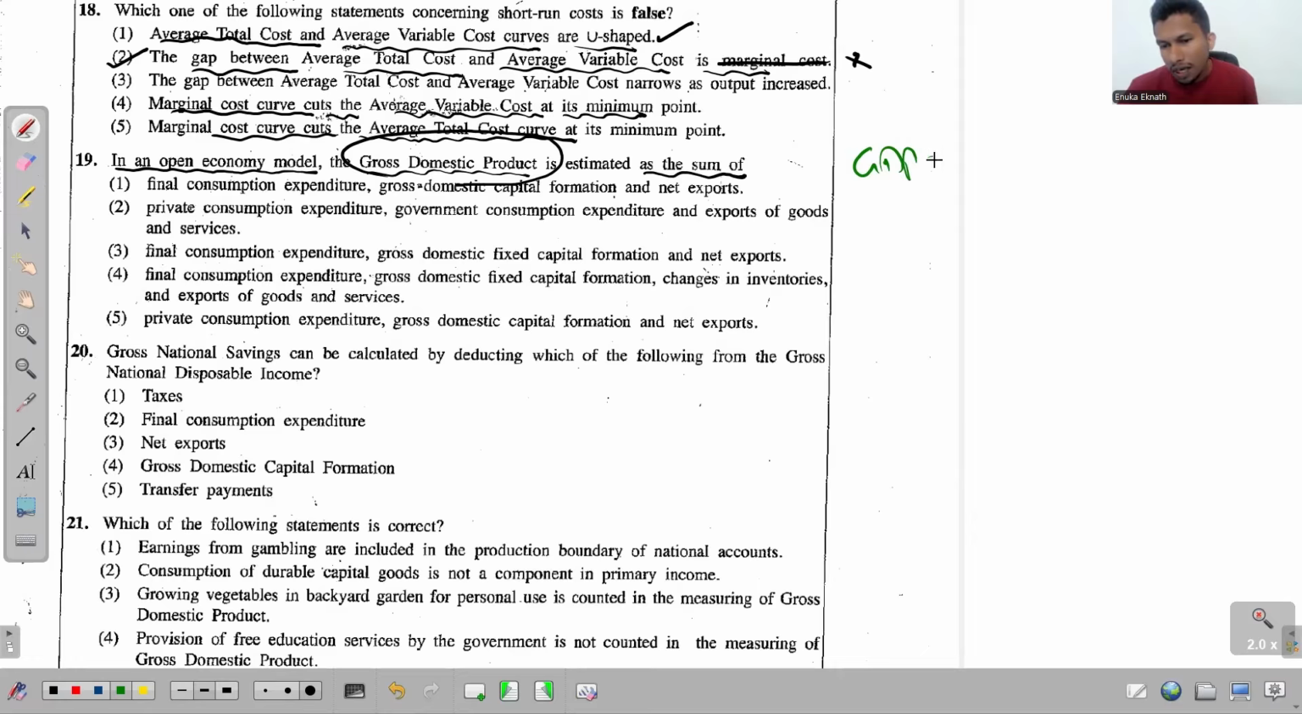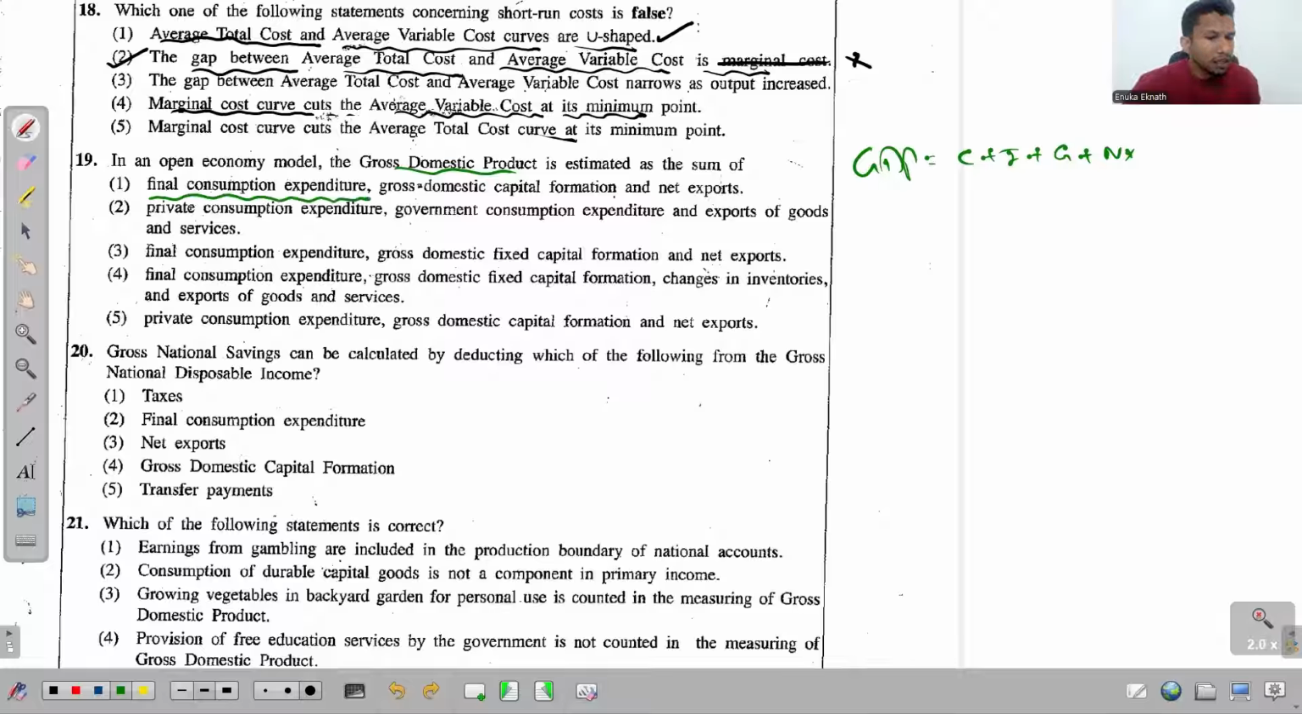So we write GDP equals C plus I plus G plus net exports. So this is the relevant equation. Now with regard to this equation, let's see. GDP is estimated as the sum of final consumption expenditure. See, it's not about the private consumption or the government consumption. They just talk about the final consumption expenditure, which means that has to be the total of C and G.